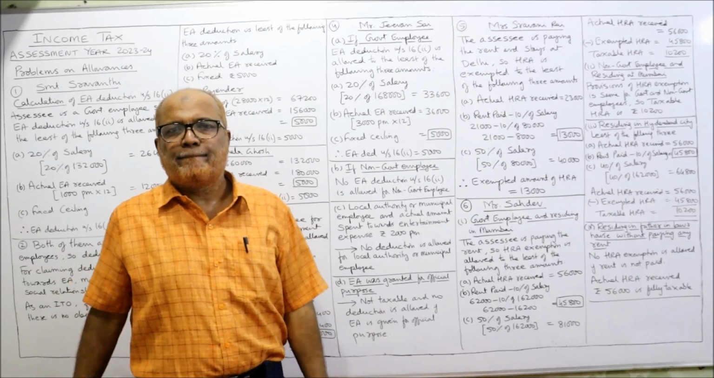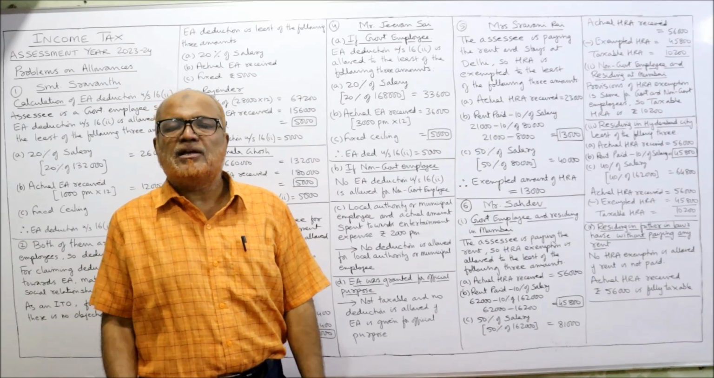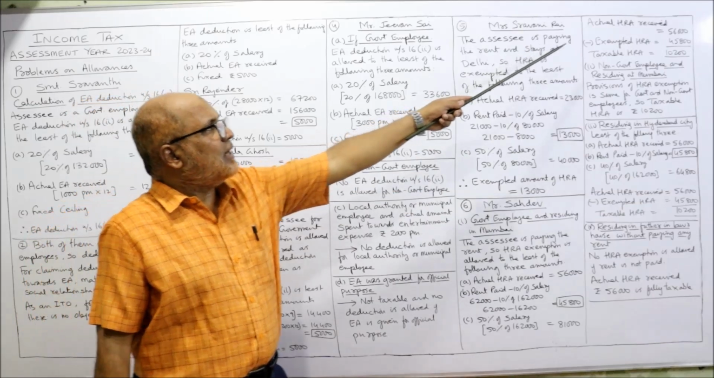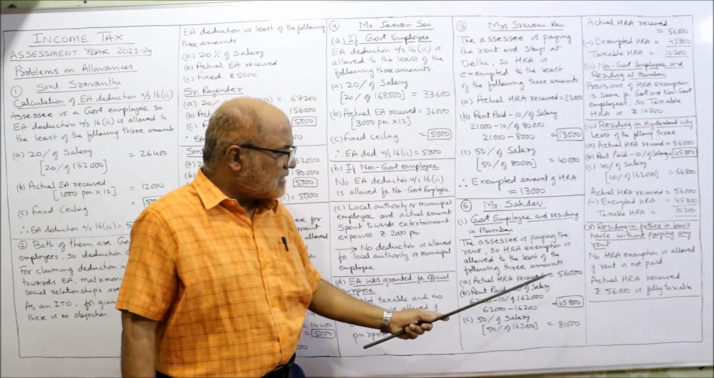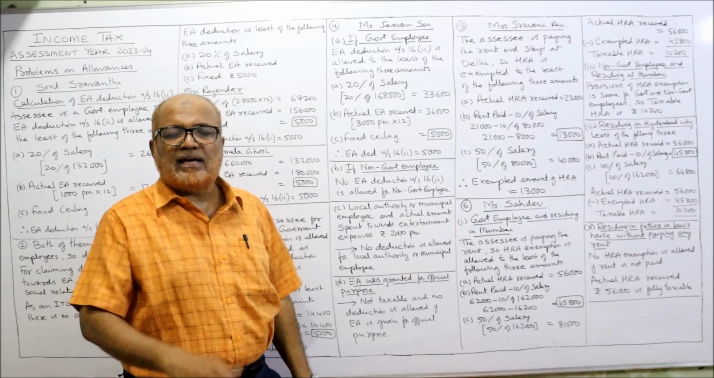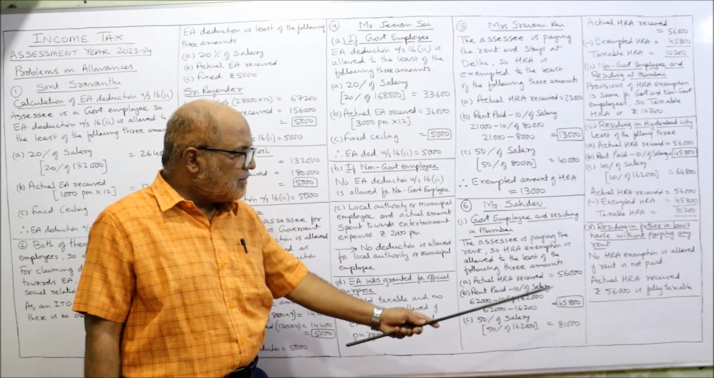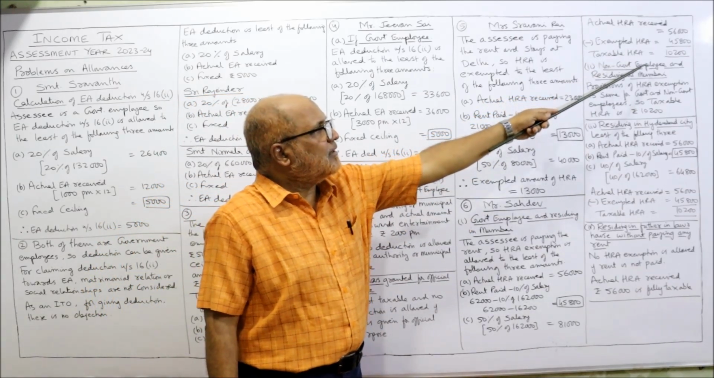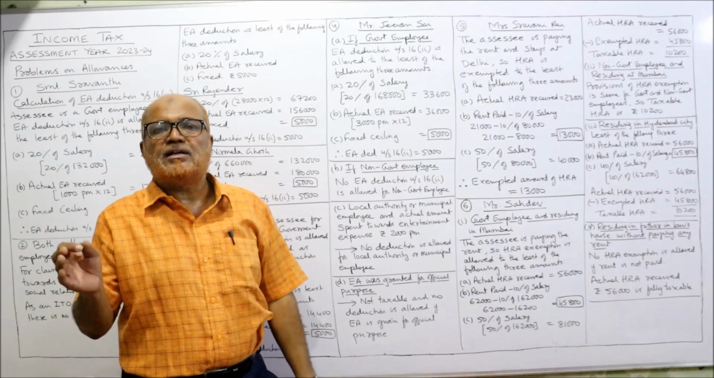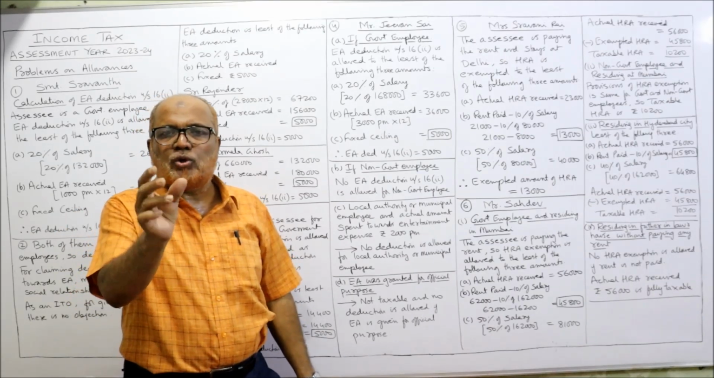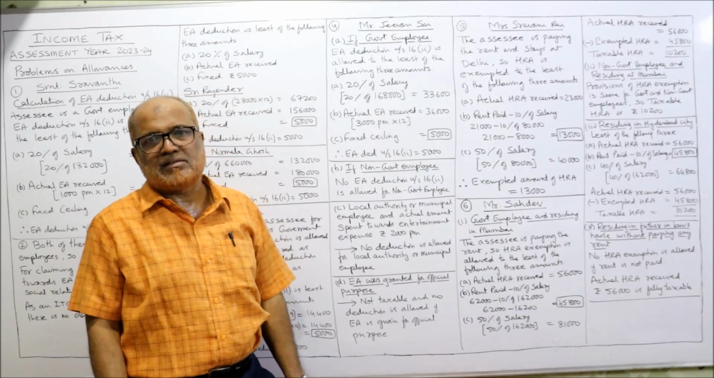Now in the problem, is it asking you to calculate exempted HRA or taxable HRA? That you have to see. Now in this problem, it is asking you taxable HRA. So first you take actual HRA received, 56,000. From actual HRA received, deduct the exempted HRA. Exempted HRA is 45,800. Deduct 45,800, 10,200 is the taxable HRA. Only taxable HRA should be taken under allowances.